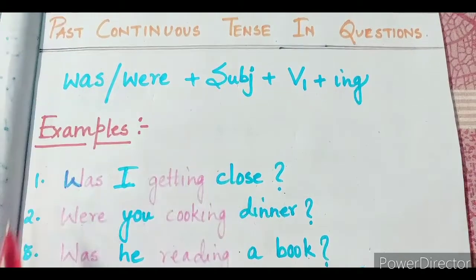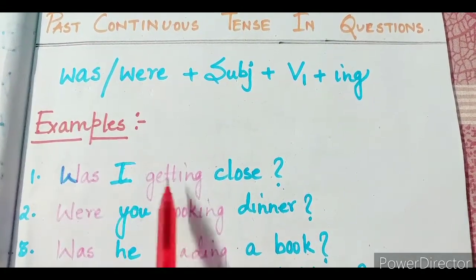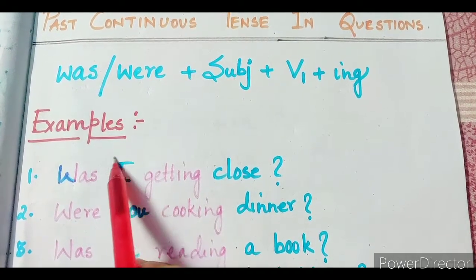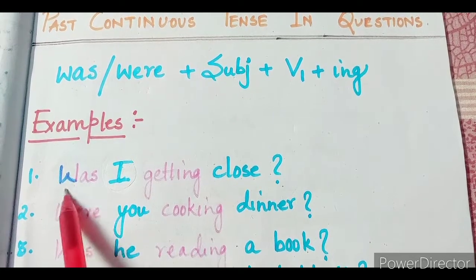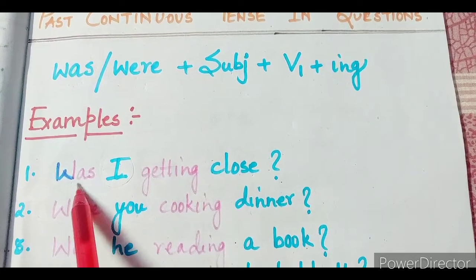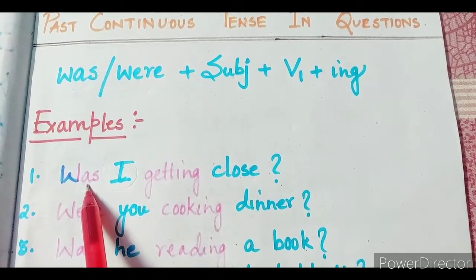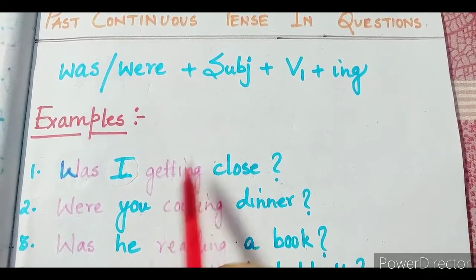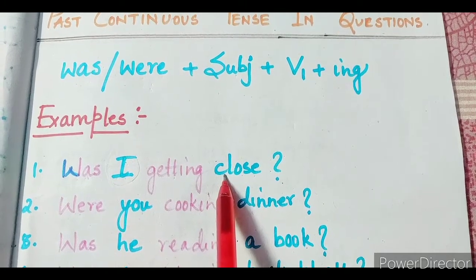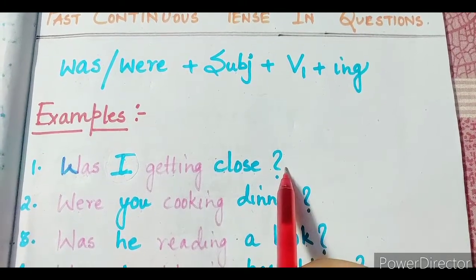Number 1, was I getting close? You can see we are using the singular form I, which is why we begin the question with the auxiliary verb was. First comes the auxiliary verb was, then the subject, then the verb in its ing form, and then the complement or the object, and it ends with a question mark.